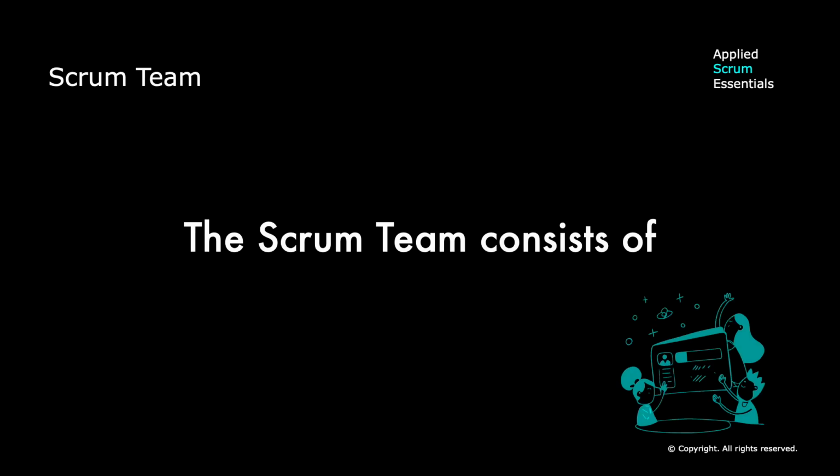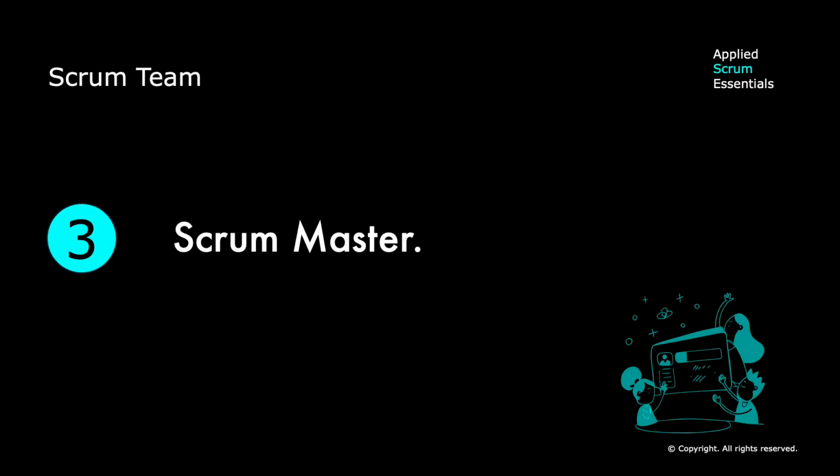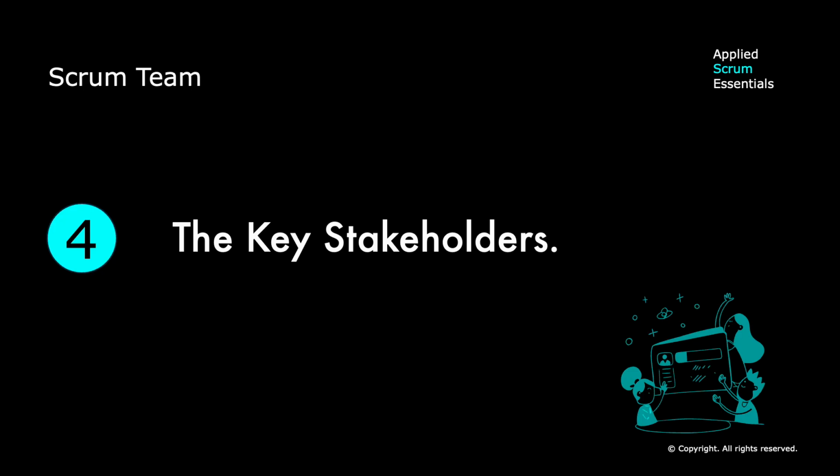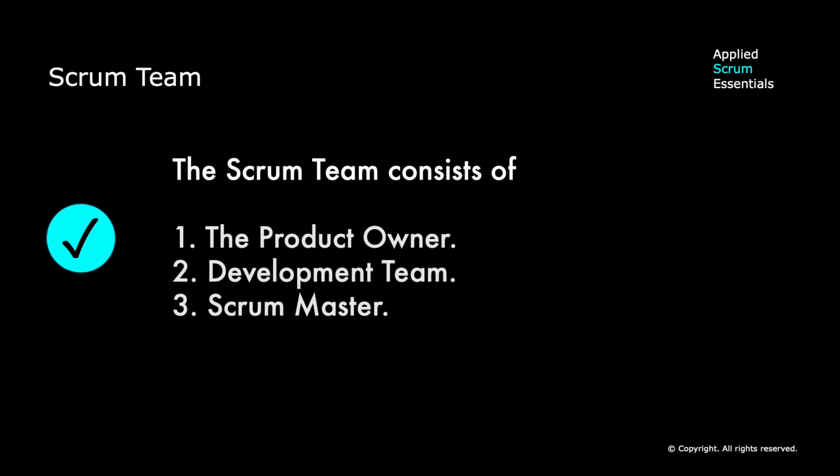The Scrum team consists of: choose all valid options. Option 1, the product owner. Option 2, development team. Option 3, Scrum Master. Option 4, the key stakeholders.